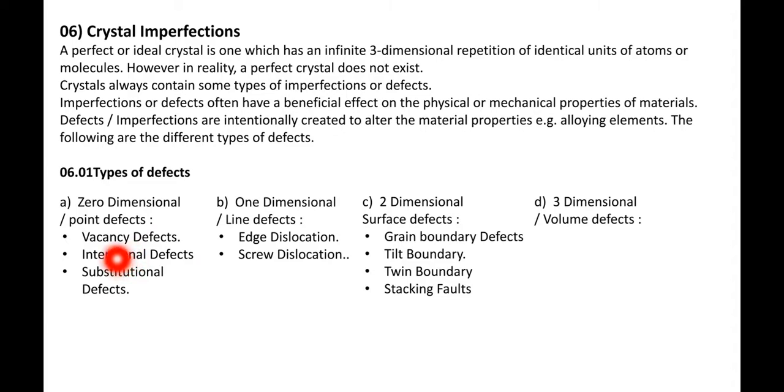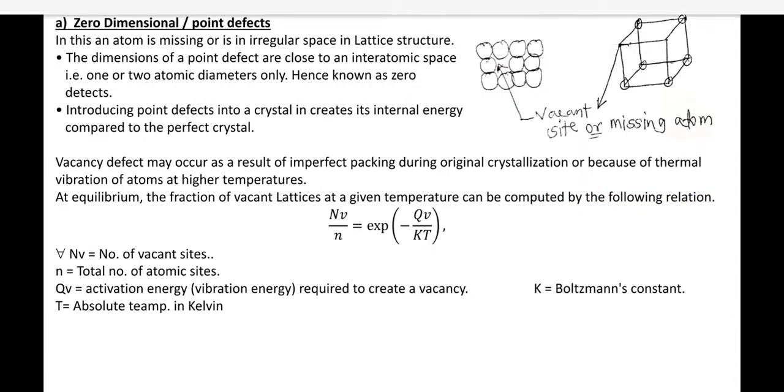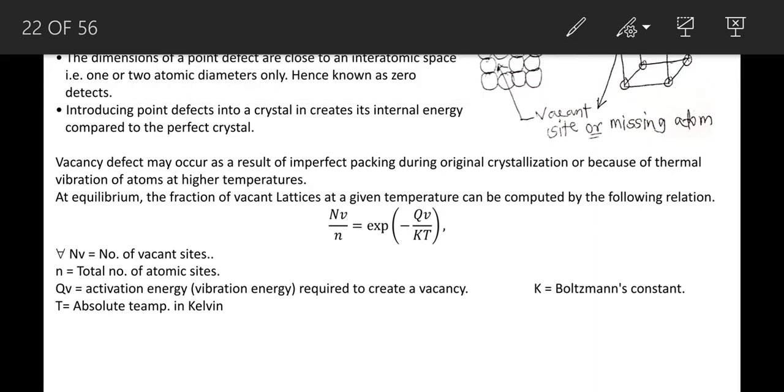Under that we consider vacancy defects, interstitial defects, substitutional defects; one dimensional or line defects, edge dislocation, screw dislocation; two dimensional surface defects, grain boundary defects, tilt boundary, twin boundary, stacking faults. And under the three dimensional defects we discuss volume defects. Three dimensional means volumetric defects.